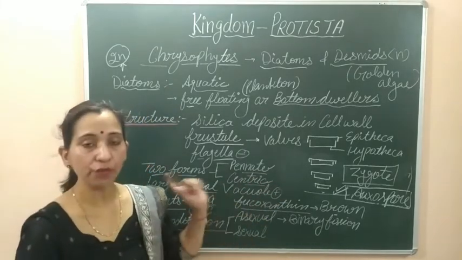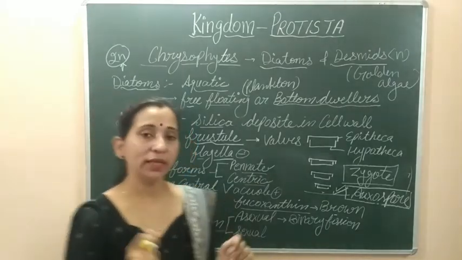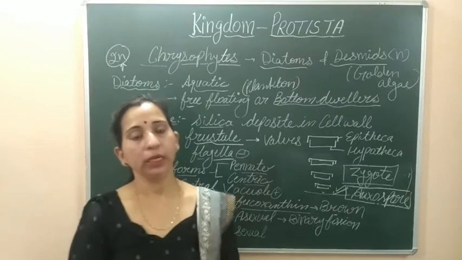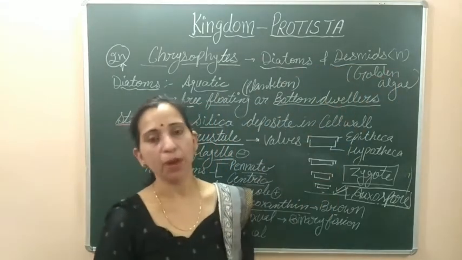They have fucoxanthin which provides them brown color, and the important thing is that they are 2n or diploid in their vegetative cells, whereas the desmids are haploid. So this is all about diatoms.